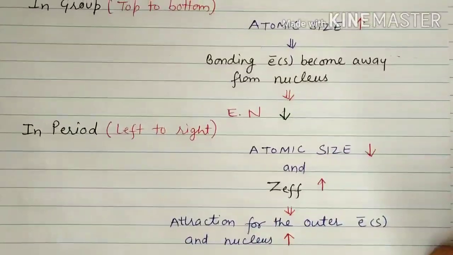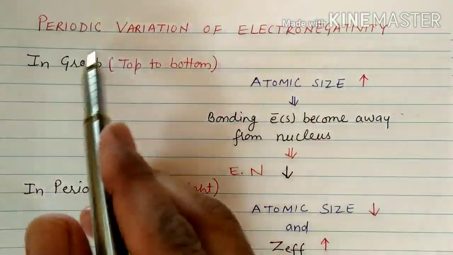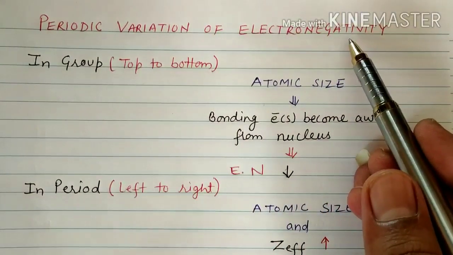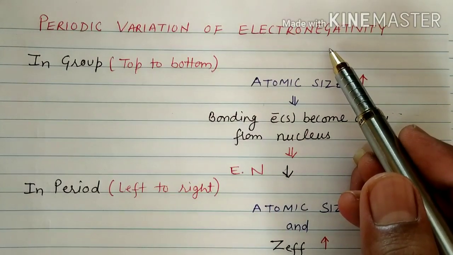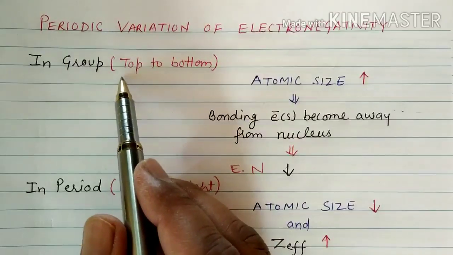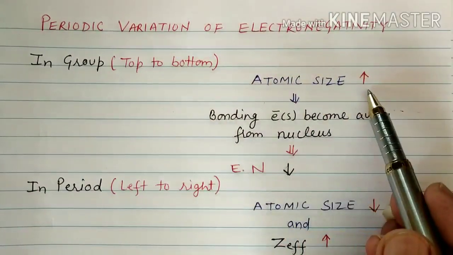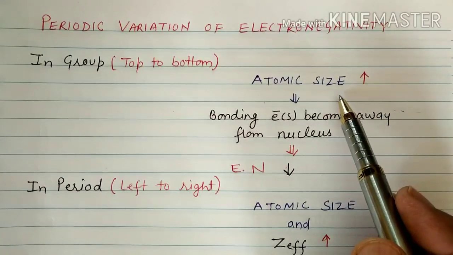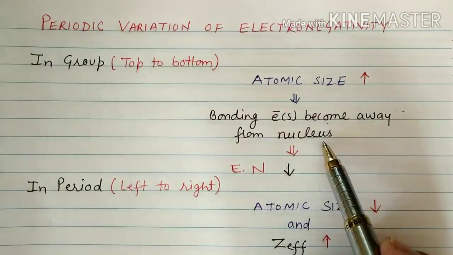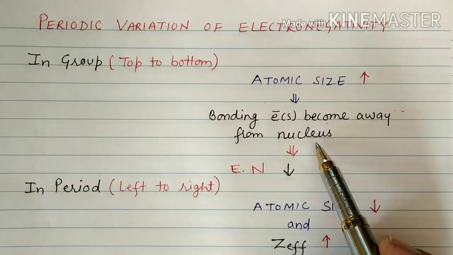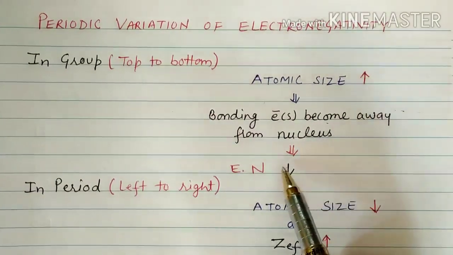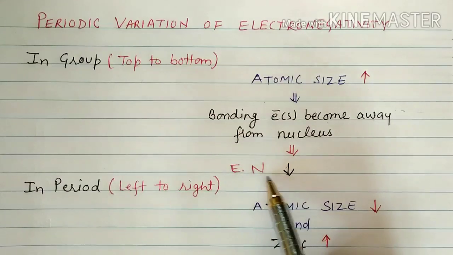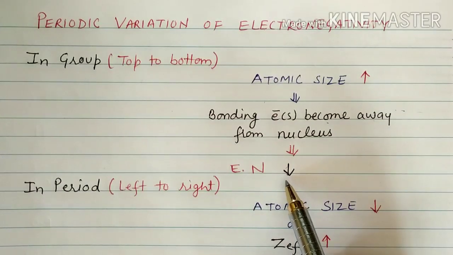Now moving to the next parameter, which is periodic variation of electronegativity. How in a period or how in a group electronegativity value varies. In a group, means on moving from top to bottom, as you know, atomic size increases. What does it mean? Bonding electrons become away from the nucleus because the number of shells increases. Bonded electrons go far away from the nucleus. And on the other hand, the electronegativity value will decrease, right?